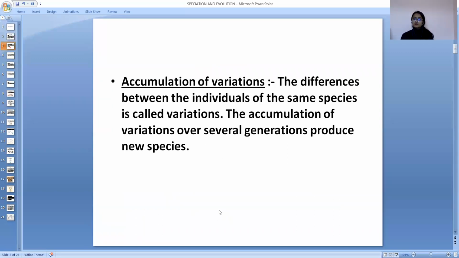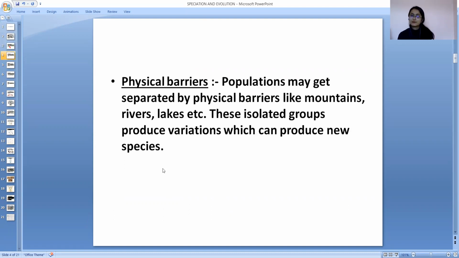The first is accumulation of variation. We already have talked about variation. Variation is the difference between the individuals of the same species. अब यही variation अगर होते होते एक नया ही species बना दे, that phenomenon is known as speciation. The accumulation of variations over several generations produces a new species. Second is physical barrier. For example, there is a physical barrier present between the species.